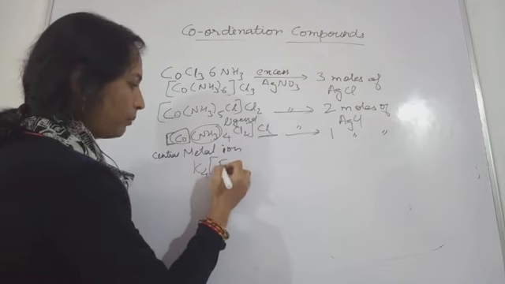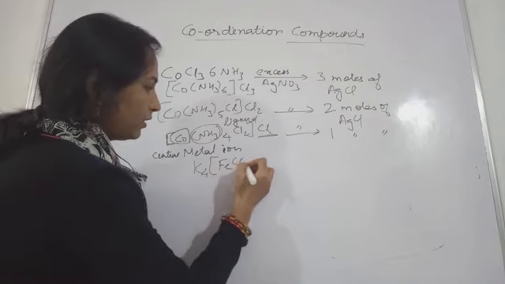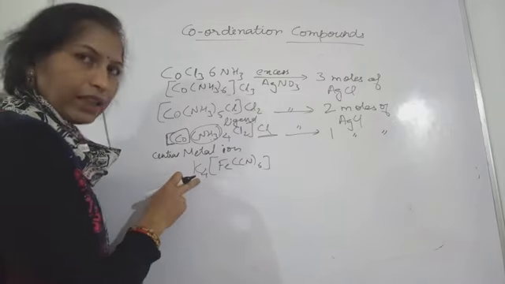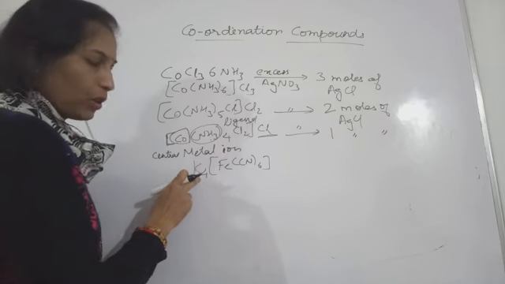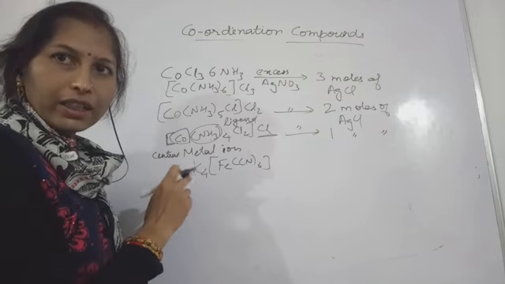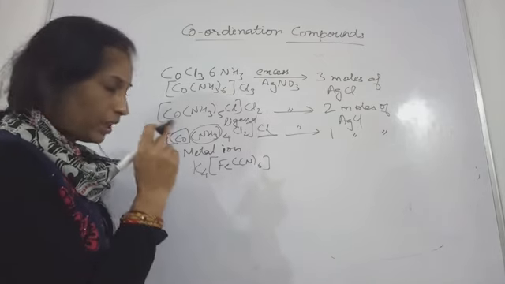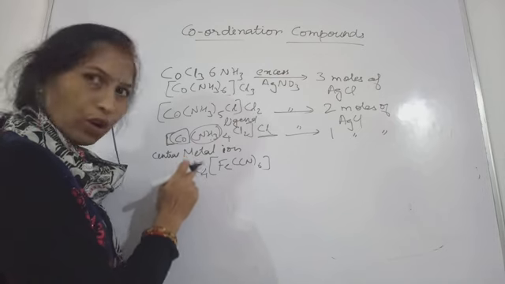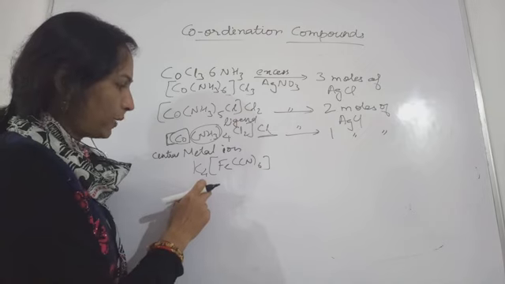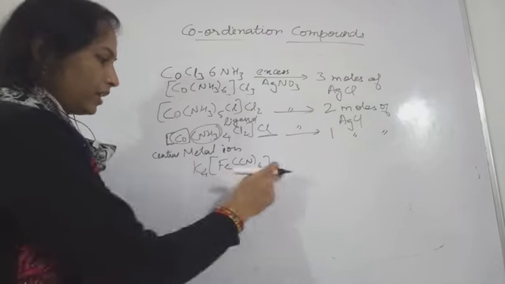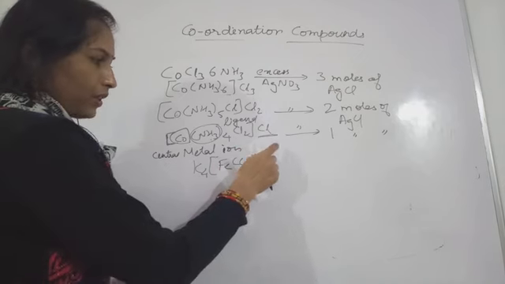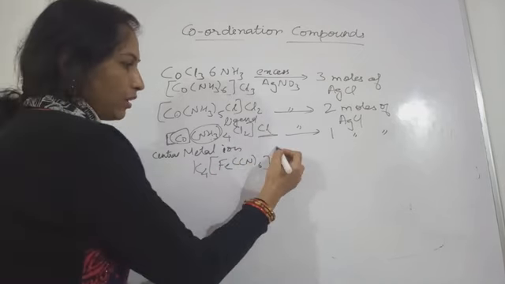If we take the example of K4[Fe(CN)6], in this case K4 means the counter ion is a positive cation, because we know potassium always has the tendency to lose one electron and will always show +1 oxidation state. In K4[Fe(CN)6], the coordination sphere has a 4- negative charge.